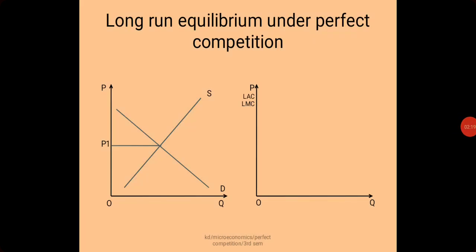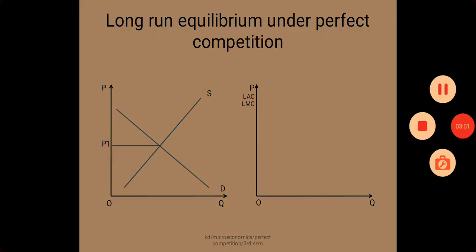These market supply and market demand curves are drawn by horizontal summation of individual demand curves and individual supply curves. In the market, by the interaction between aggregate demand and aggregate supply, the market price of the commodity is determined. From this diagram we can see that OP1 is the price determined in the market, and all the firms are price takers under perfect competition. So we may assume that all the economic agents, all the buyers and all the sellers, have to accept this price, OP1, and they are actually price takers.